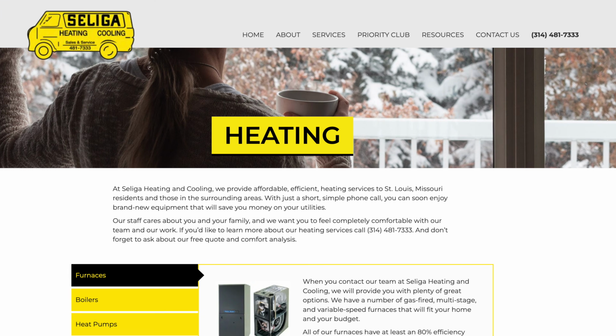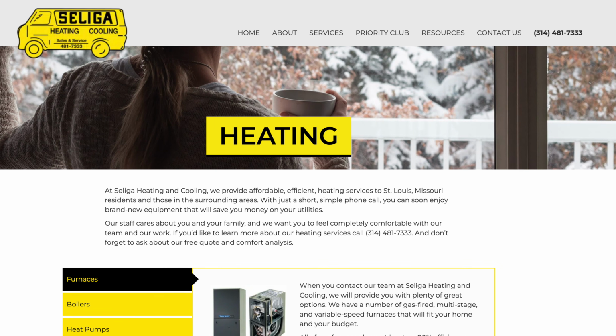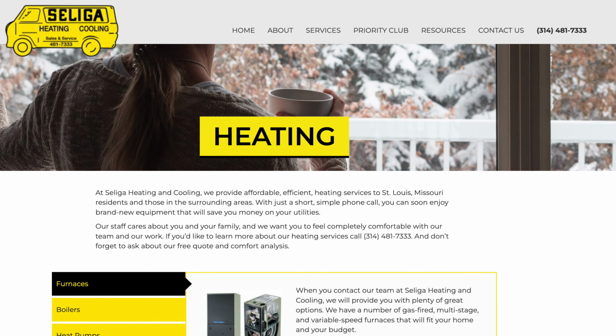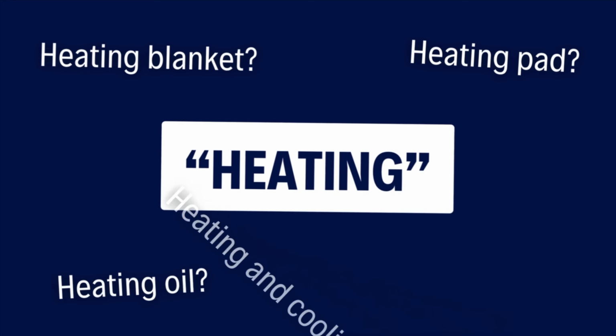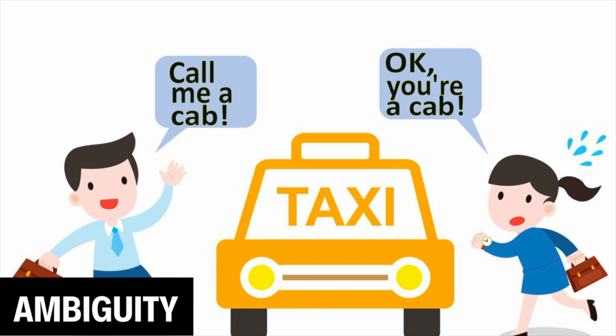For example, they have a heating page and there's a few problems with this page. So let's say you removed all other context from this page and you were only left with the headline to determine what this page was about. Heating is so broad that it could be about tons of different things. And from an SEO perspective, ambiguity will destroy your rankings.